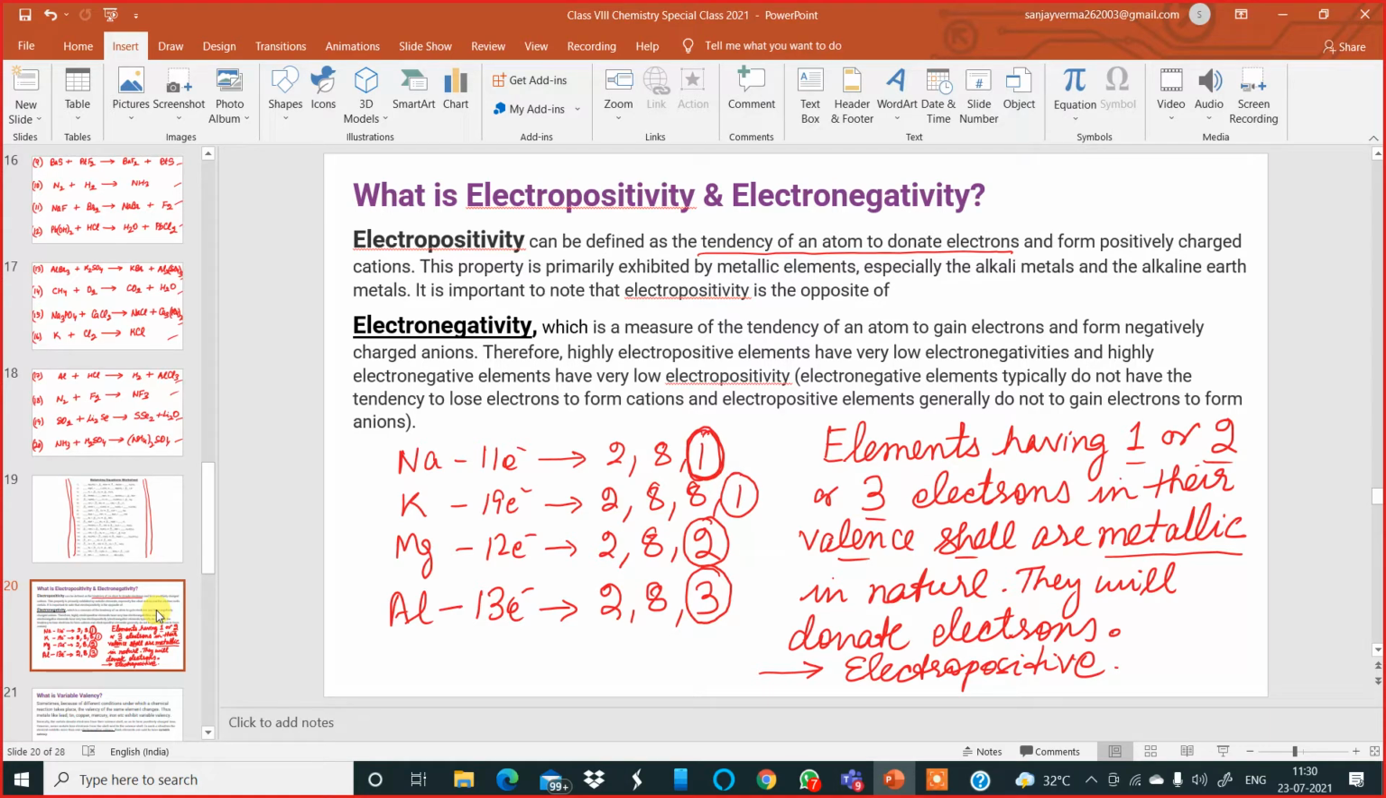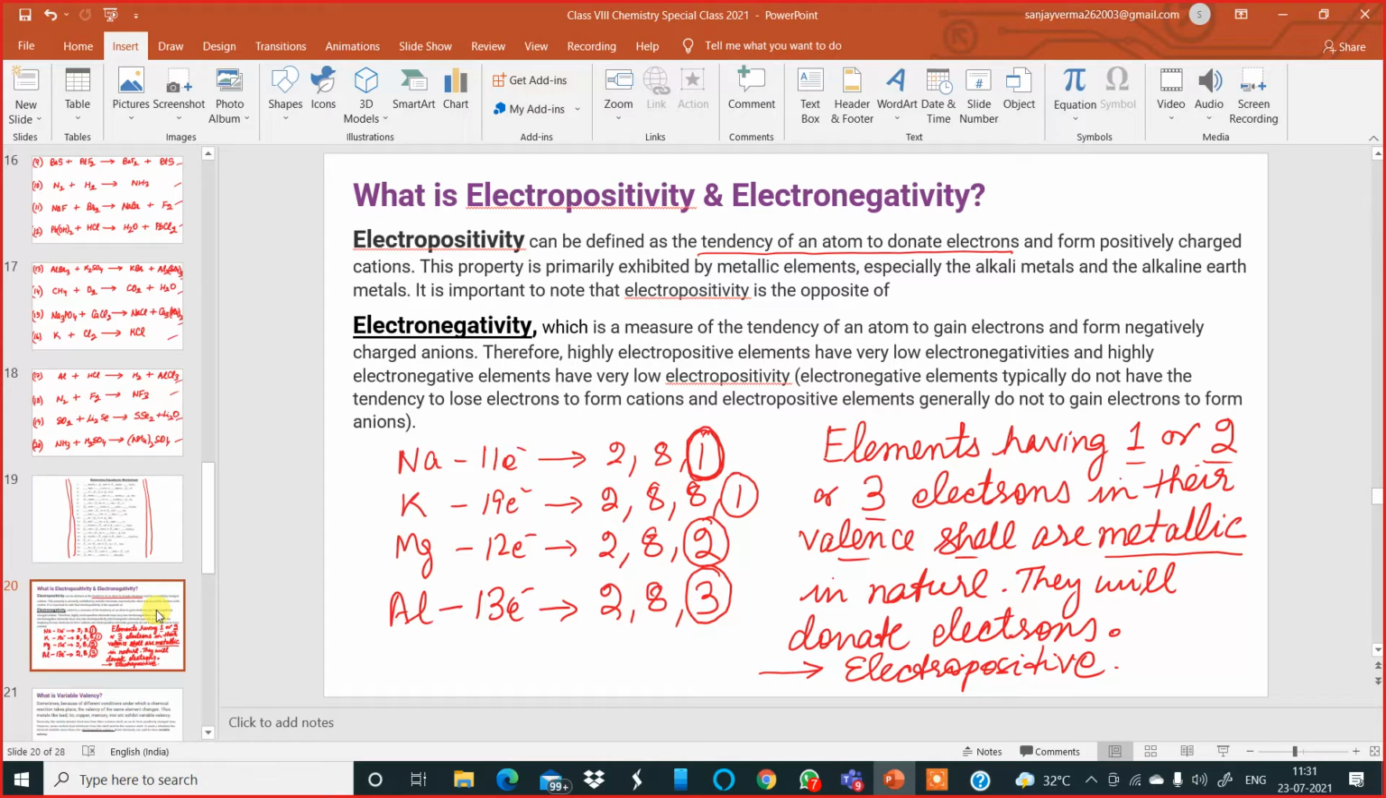It is very, very easy, isn't it? So, all metals are what? Are they electropositive or electronegative? Metals are electropositive in nature. Why are metals electropositive? The question can be asked. Because they have the tendency to donate electrons. How do they have the tendency to donate electrons? Because in the valence shell there are 1, 2, or 3 electrons.